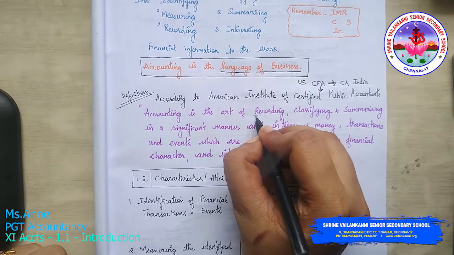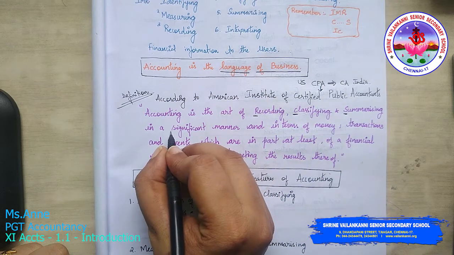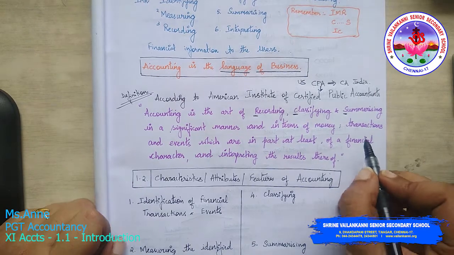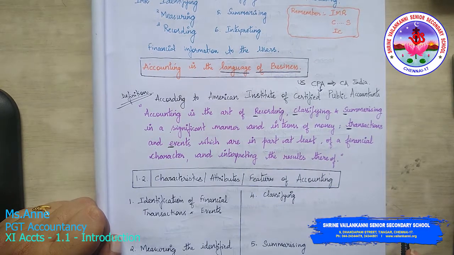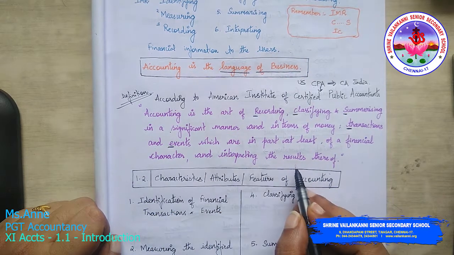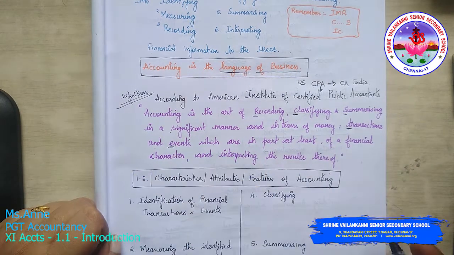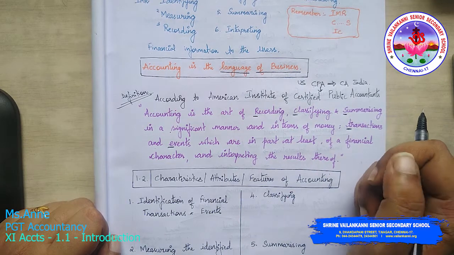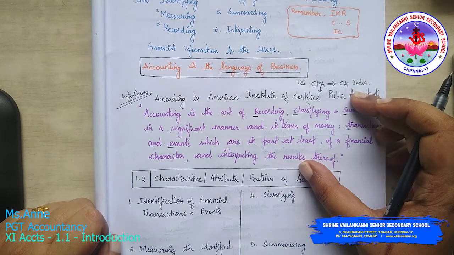Accounting is the art of recording, classifying, summarizing in a systematic manner, in terms of money, not in any other terms, transactions and events which are, in part at least, of a financial character, and interpreting the results thereof. The transactions and events should be at least of financial character. You cannot record them in the books of accounts without financial characteristics. So this is the definition that's been given. Should you memorize this? Yes, you have to memorize it.